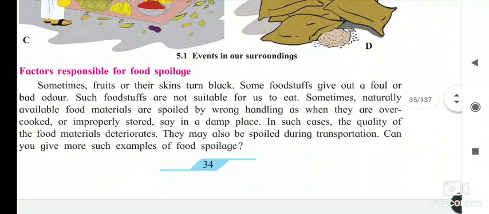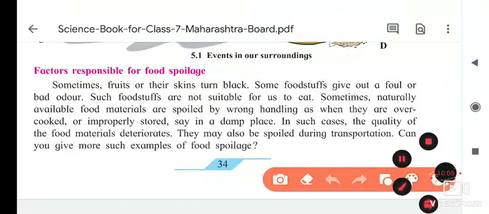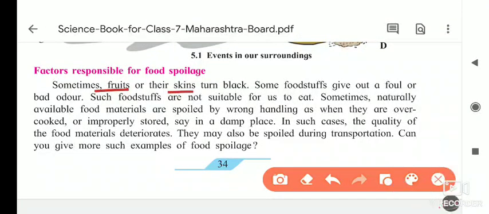Next, factors responsible for food spoilage. Sometimes fruits and their skins turn black. Sometimes fruits and their skin, the upper cover, the peels, banana peels, or any apple, which is reddish in color, turns black as time passes.